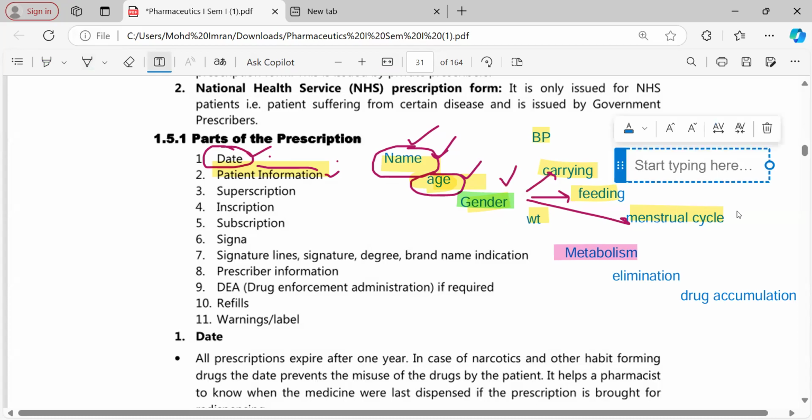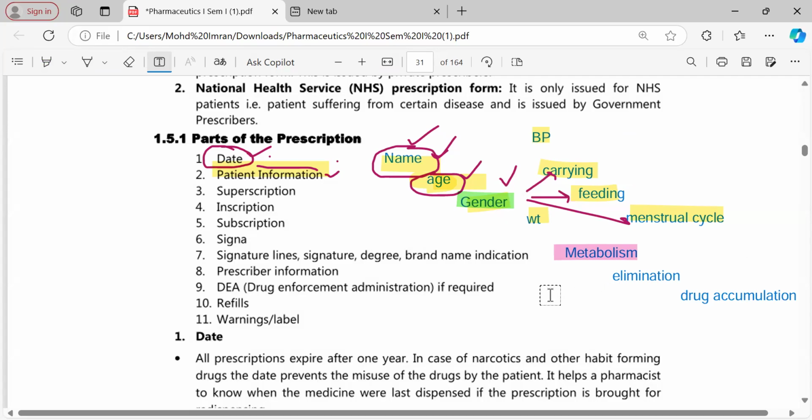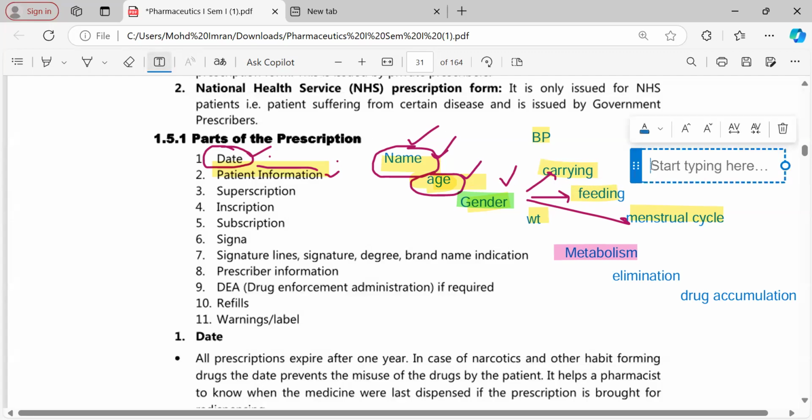I hope you know what teratogenicity is. There are certain drugs which are going to pass the blood placental barrier and affect the child in the womb. Such substances are called teratogens.